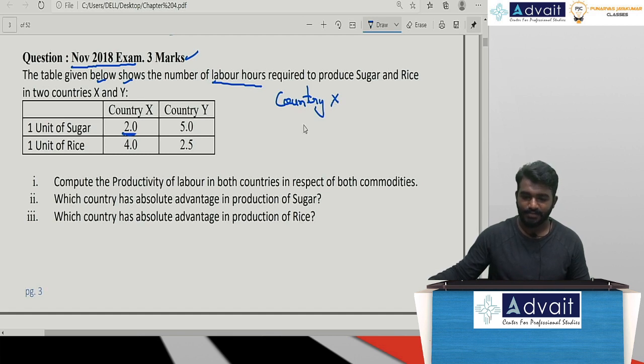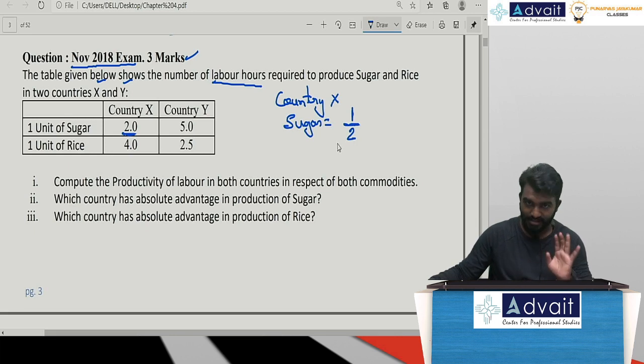One single unit of sugar is produced by 2 labor hours. Don't you think every single hour of labor is contributing 0.5 units of sugar?